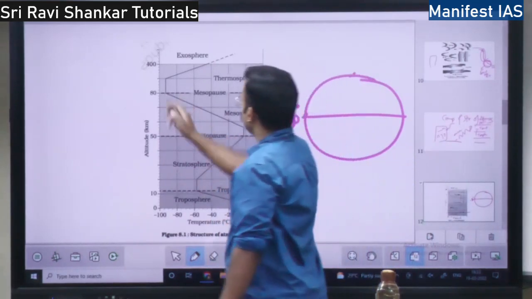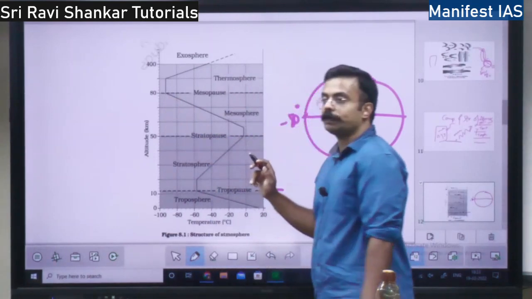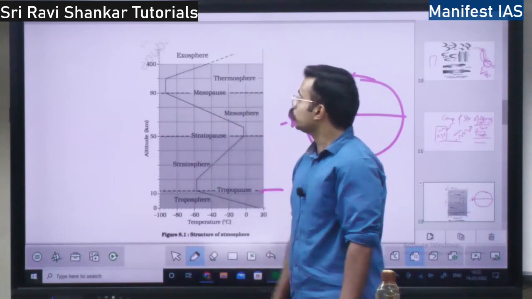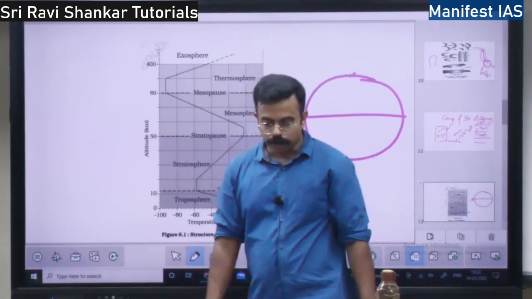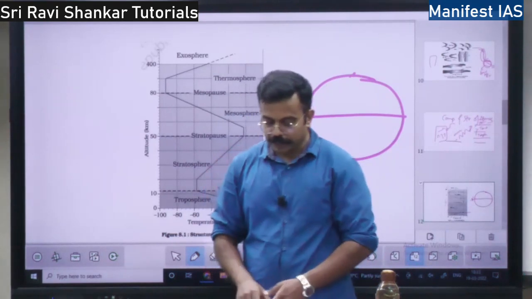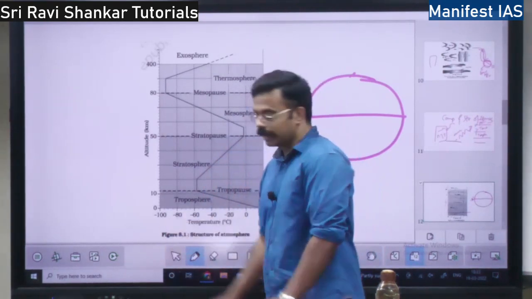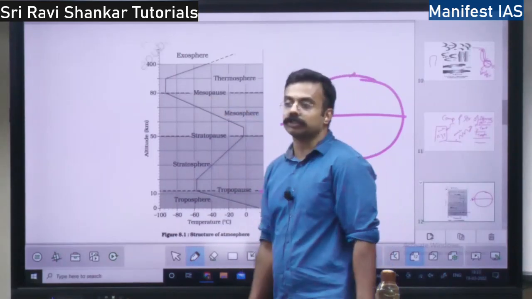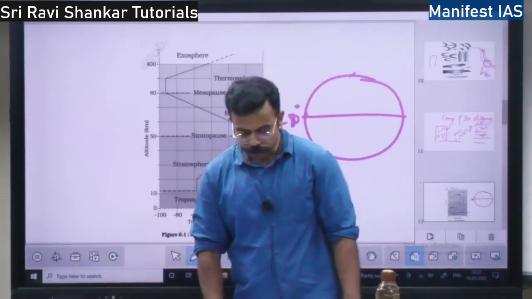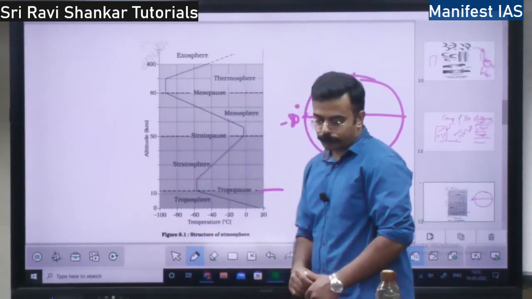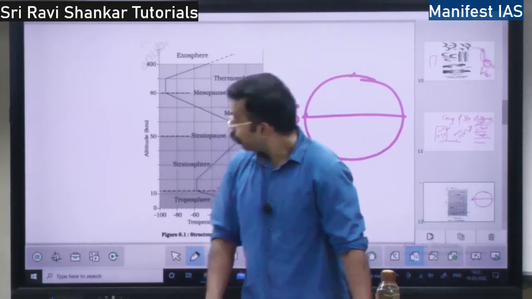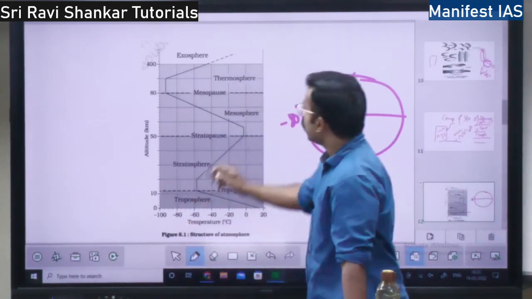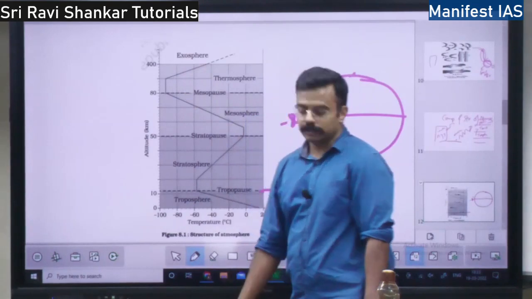So next is mesosphere. Mesosphere is up to 80 kilometers. Where the stratosphere ends, it is called stratopause. Then you have mesosphere up to 80 kilometers. In the mesosphere, temperature decreases up to minus 100 degrees Celsius. The end of mesosphere is mesopause, right? Then you have ionosphere. Thermosphere is also called ionosphere. It is from 80 to 400 kilometers, right?